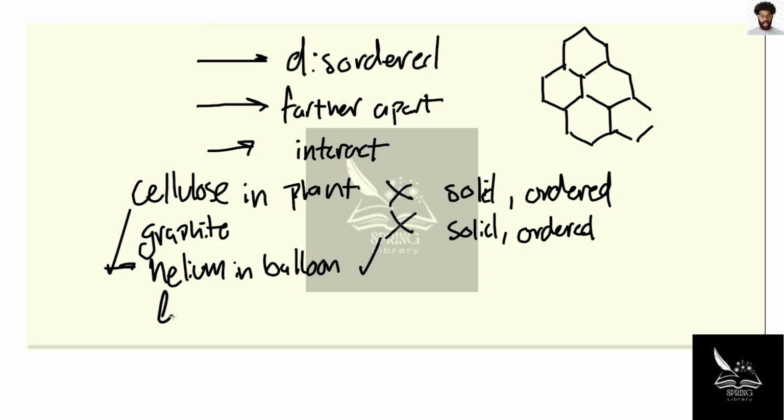Next, we have liquid ammonia. Now, liquid ammonia is to some extent disordered, right? It's not the best example, though, of disorder, right? Because remember, liquid ammonia is capable of hydrogen bonding.